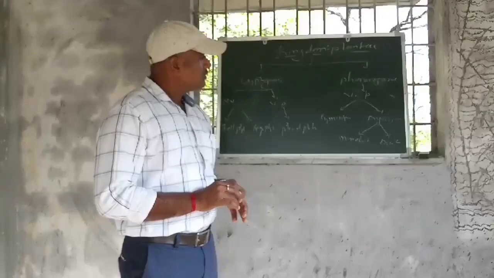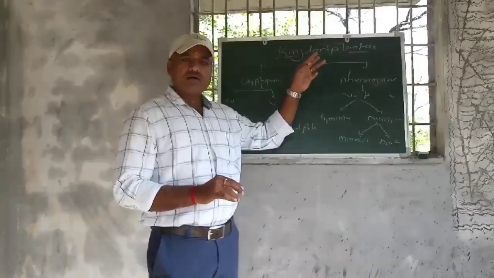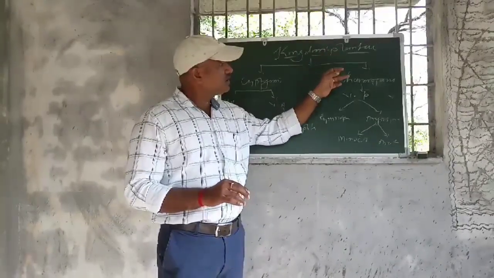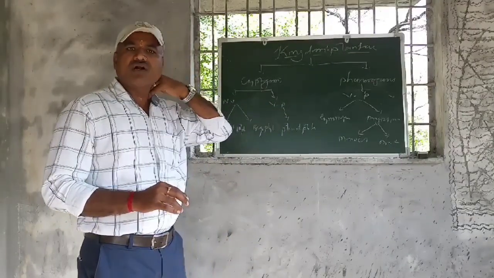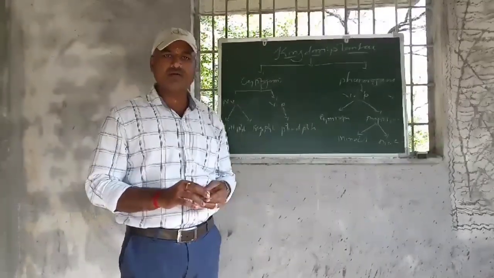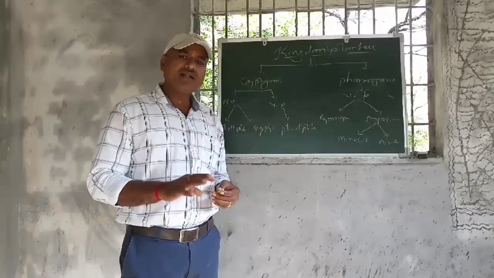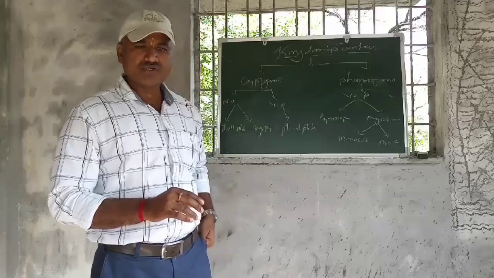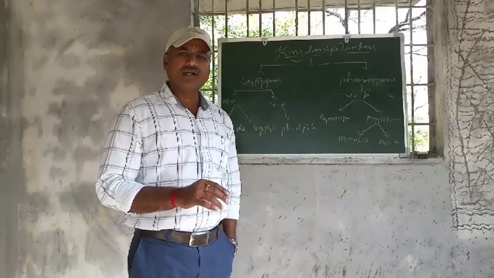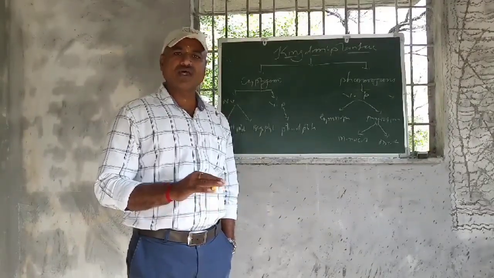Now, if we see the new contents of the question paper, mainly it consists of 4 questions. Question number 1 is MCQ.